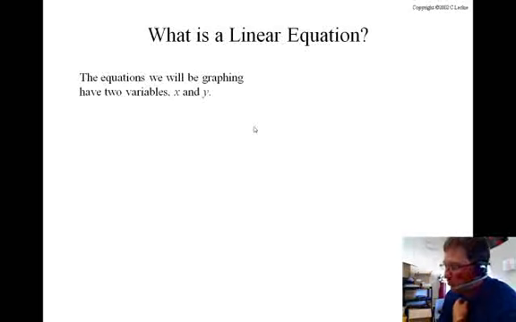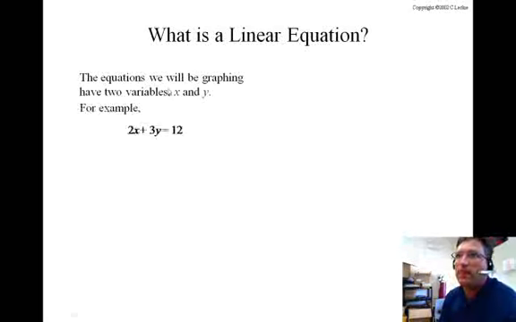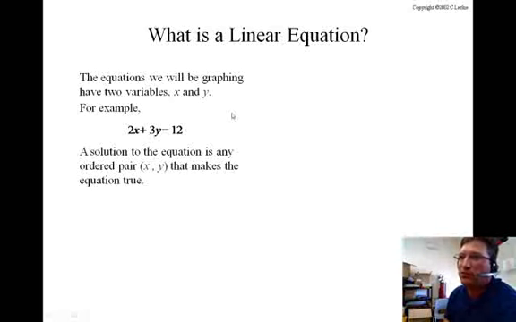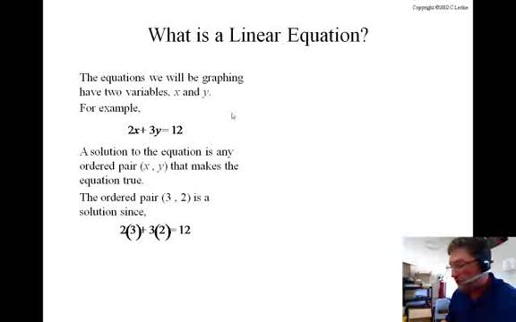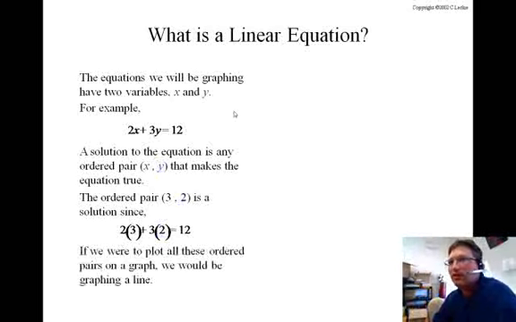Now we will almost always be working with two variables, x and y. So in this case we have 2x plus 3y equals 12. Now a solution is the pair of points, the ordered pair, which consists of an x and y value that satisfies the equation. With a line, we would have many possible solutions.